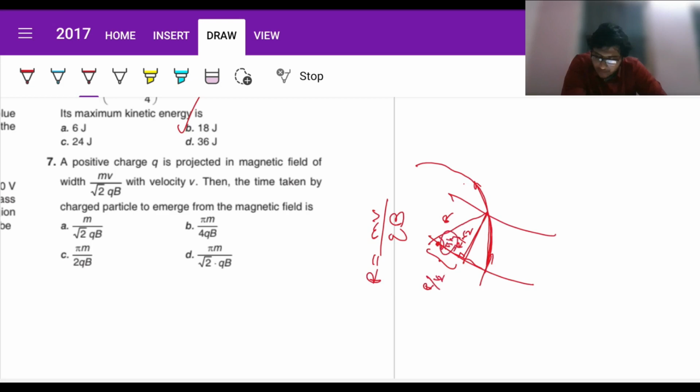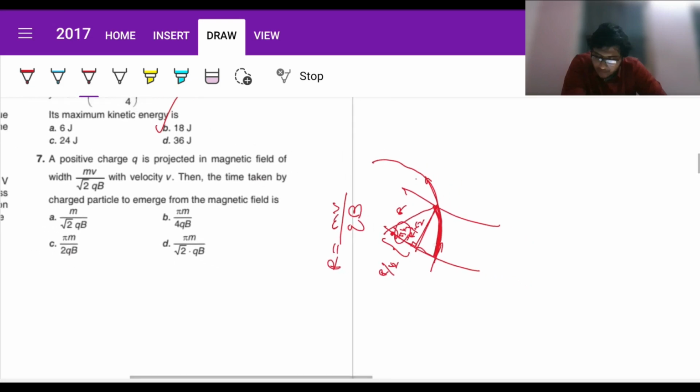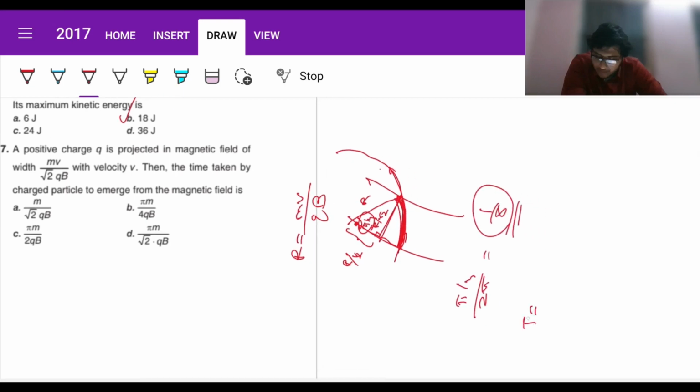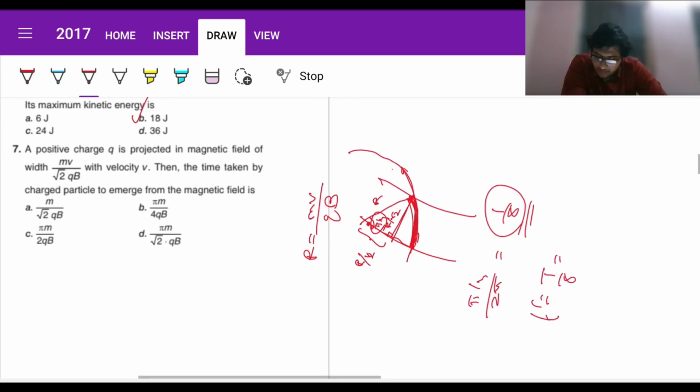If this is pi by 4, the time taken for covering this arc would be the fraction that pi by 4 is of 2 pi. So the fraction is pi by 4 divided by 2 pi, which is 1 by 8, right? 1/8 of the total circle. So the time taken would be 1/8 of the total time period. The total time period is 2 pi m divided by qB, and here 1/8, so pi m by 4 qB. So option B. Fine.